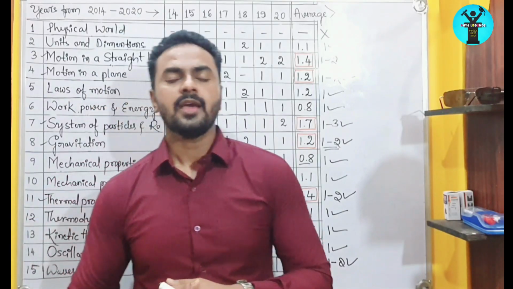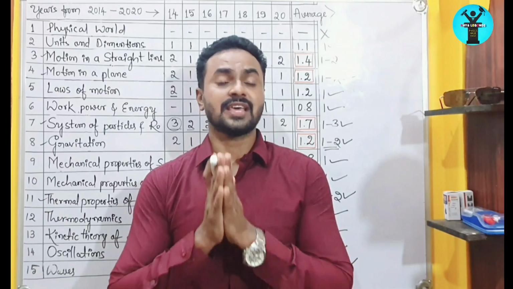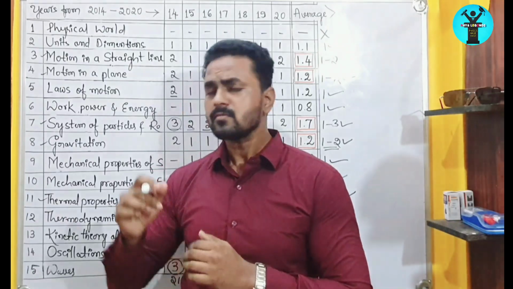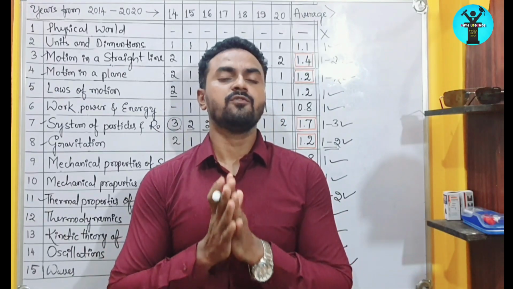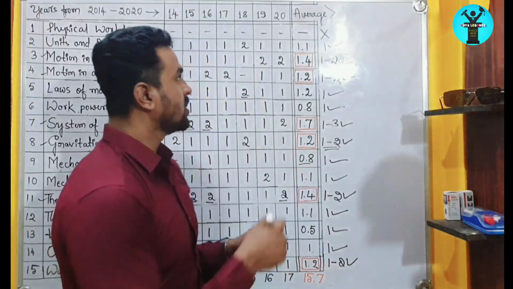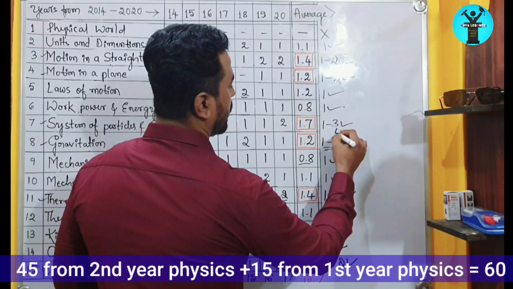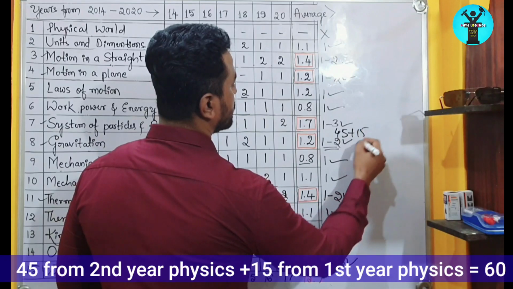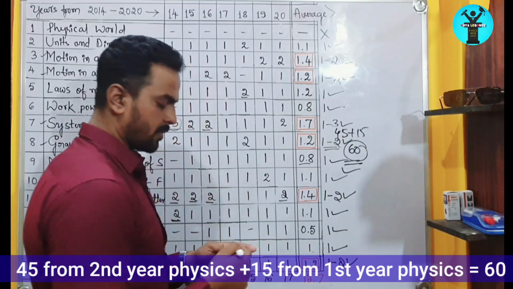Dear students, as I told you in the last chart, when we see the weightage of second year physics chapters, we get 45 marks. In this first year part, we get 15 marks. So 45 plus 15 becomes 60. So you are getting question papers for 60 marks.